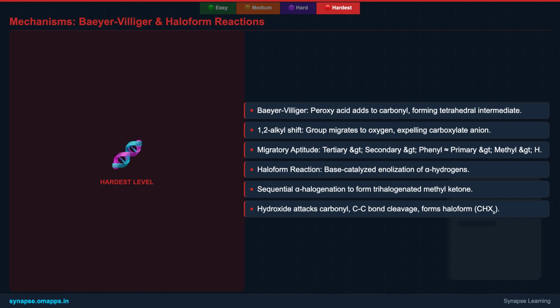For the haloform reaction, it's a 3-stage dance: initial enolization, followed by exhaustive alpha halogenation of the methyl group, and finally, a nucleophilic attack by hydroxide leading to C-C bond cleavage and the formation of the haloform and carboxylate. Each step is precisely orchestrated by the electronic properties of the intermediate.